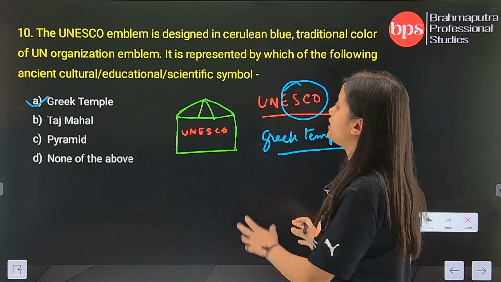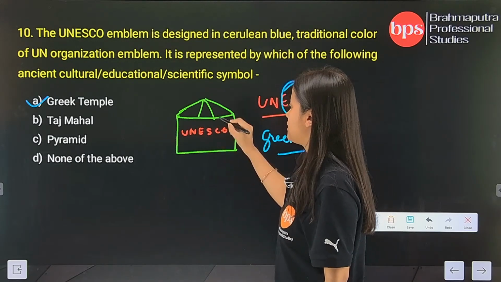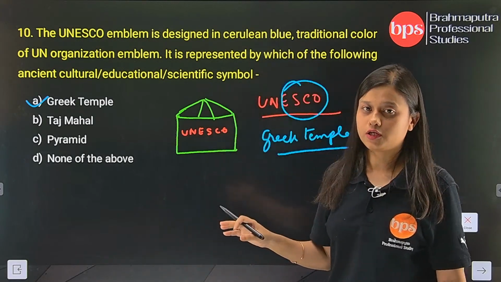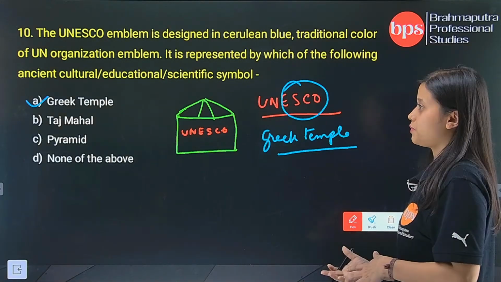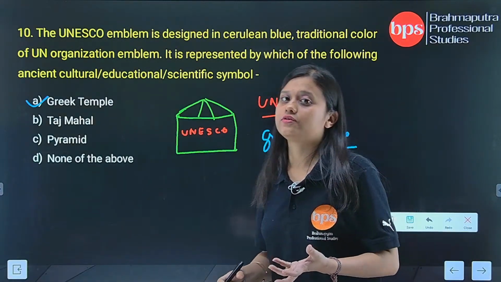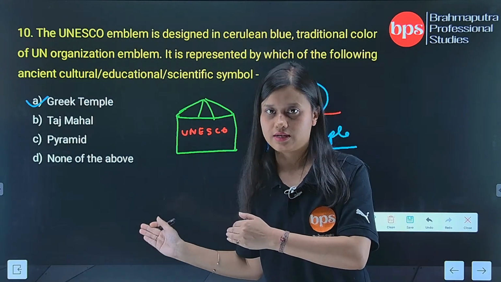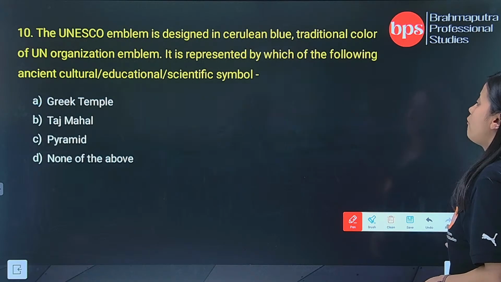So why is UNESCO associated with the Greek temple? Because of the legacy of the Greek philosophers who used to use this temple for philosophical debates. So I hope this is clear.